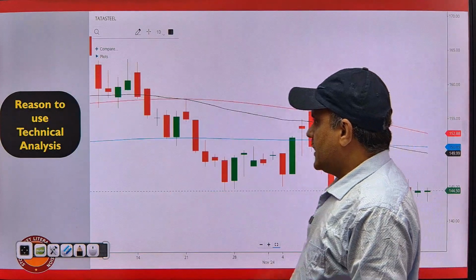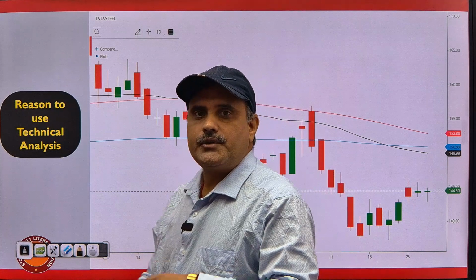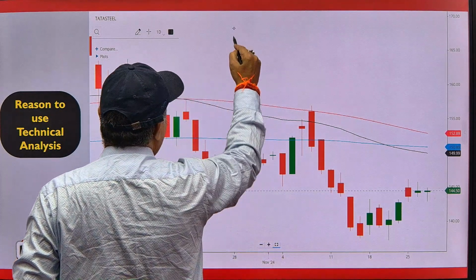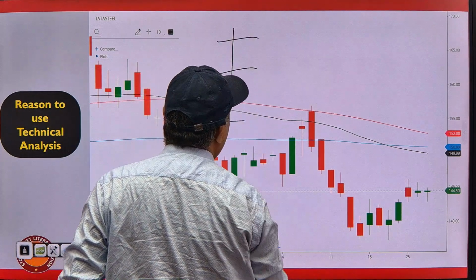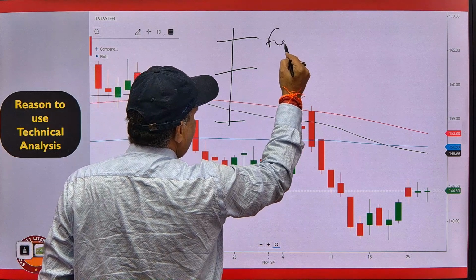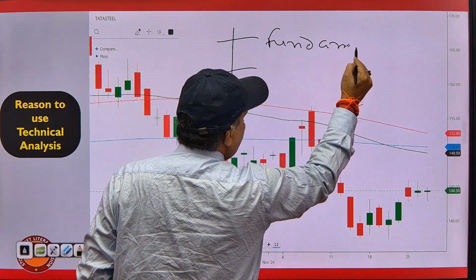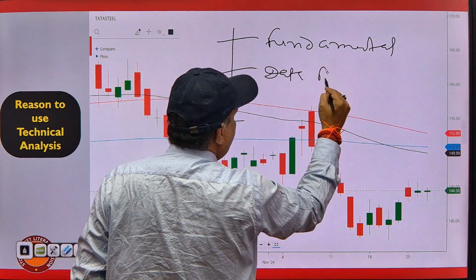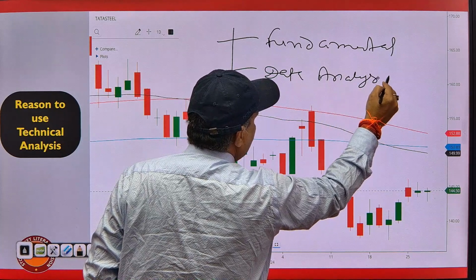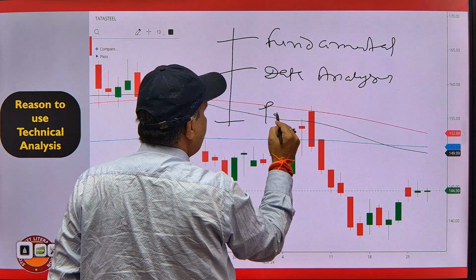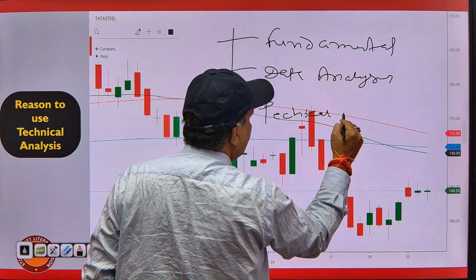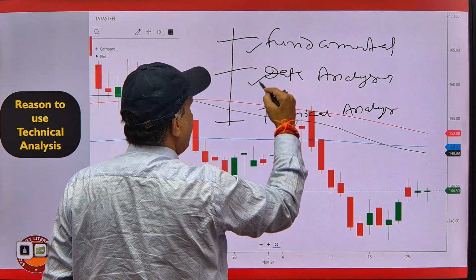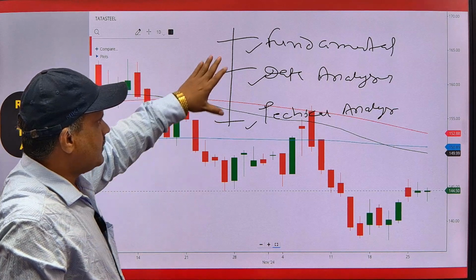Why do we use technical analysis? See, there are 3 types of analysis in the market. The first analysis is known as fundamental analysis. The second analysis is known as data analysis. The third analysis is known as technical analysis. Okay, fundamental, data, and technical. These are the 3 formats.